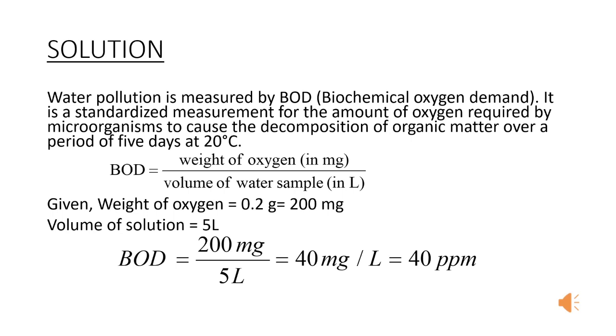BOD is calculated as weight of oxygen in milligrams divided by volume of water sample in liters. Given the weight of oxygen equal to 0.2 grams, which is 200 milligram. The volume of the solution is 5 liters. So the biochemical oxygen demand is 200 divided by 5, that is 40 milligram per liter or 40 ppm.